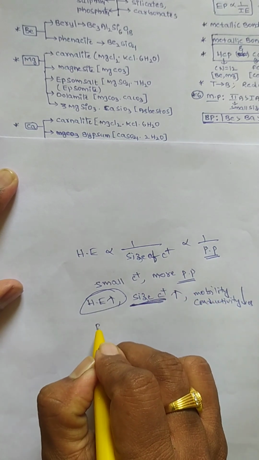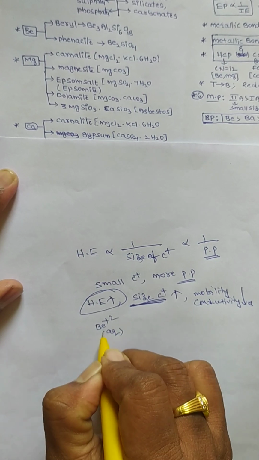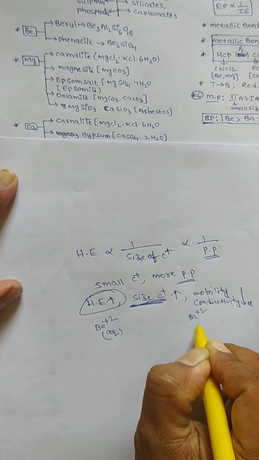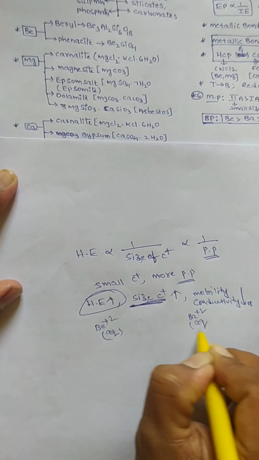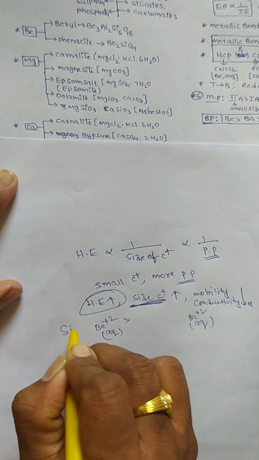Now when we compare Be+2 in the aqueous state and barium in the aqueous state, which size is bigger? Beryllium is the bigger size in the aqueous state.